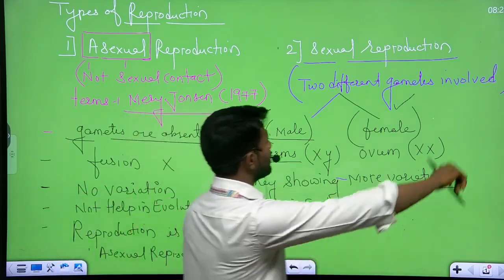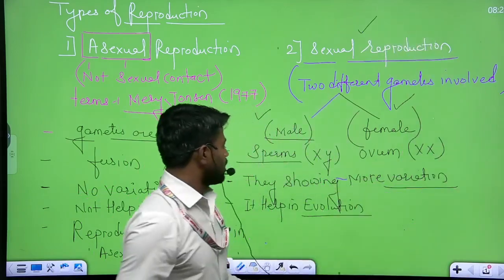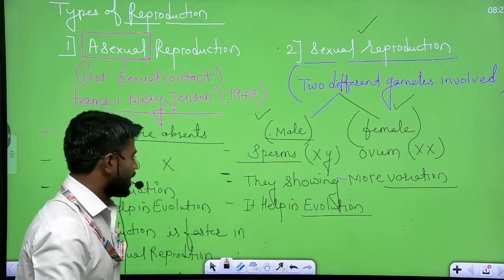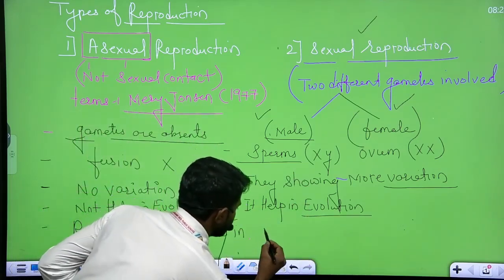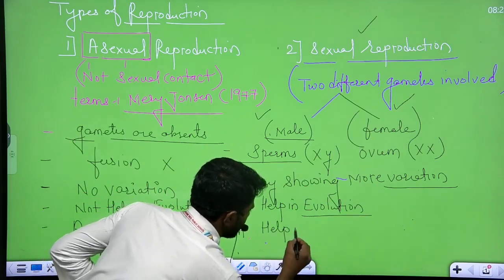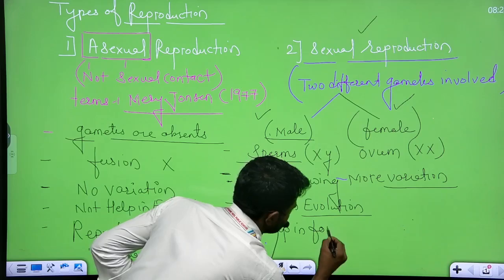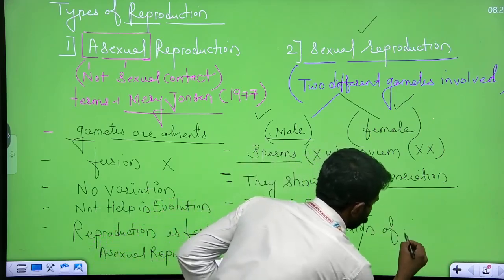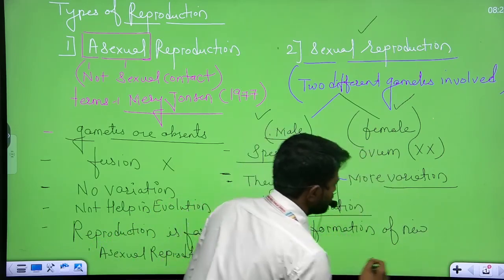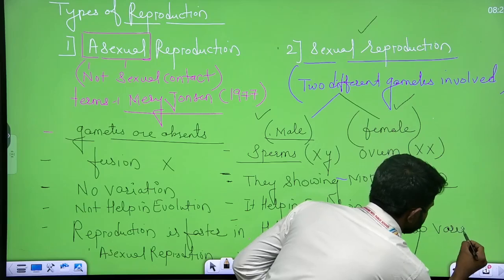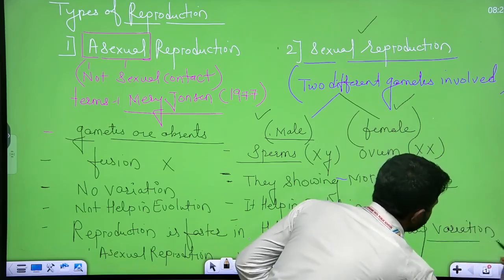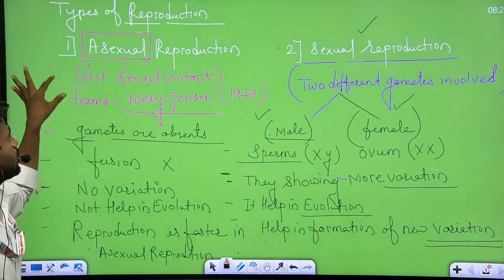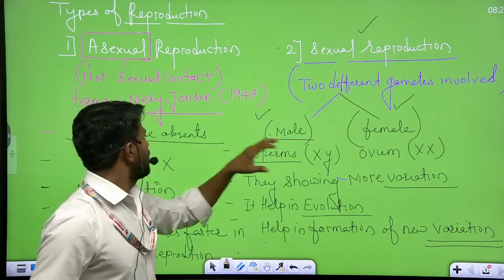So sexual reproduction is necessary to maintain the evolution or maintain the speciation, it helps in the formation of new variation. और ये वेरिएशन के लिए हेल्प करेगा. तो first is asexual reproduction, not a sexual contact.